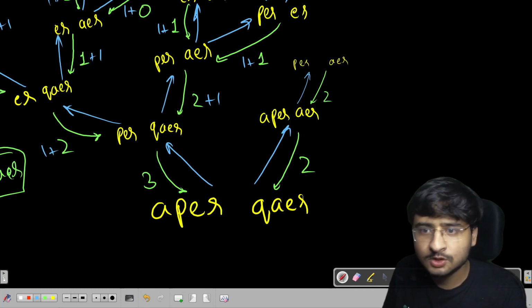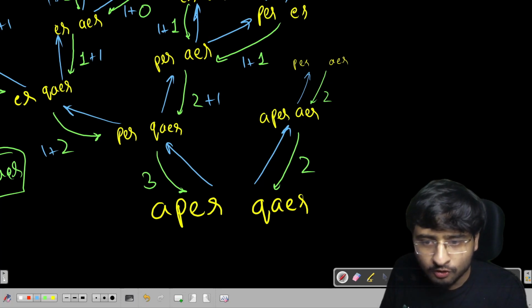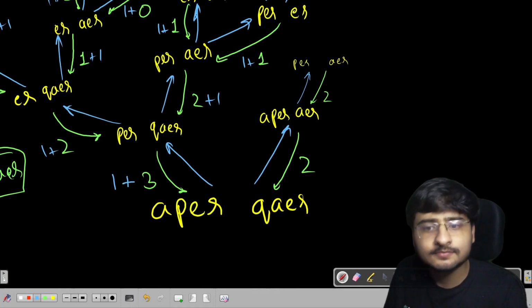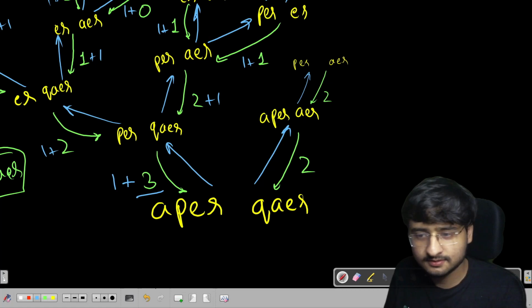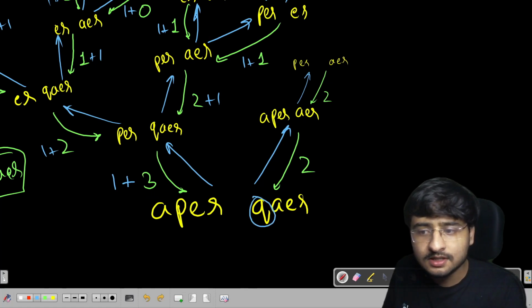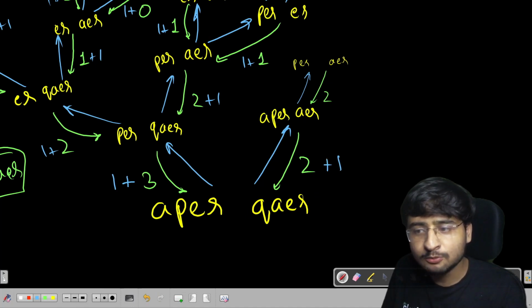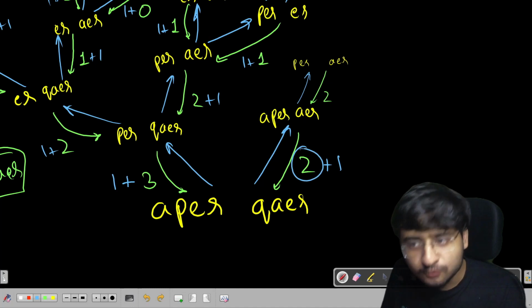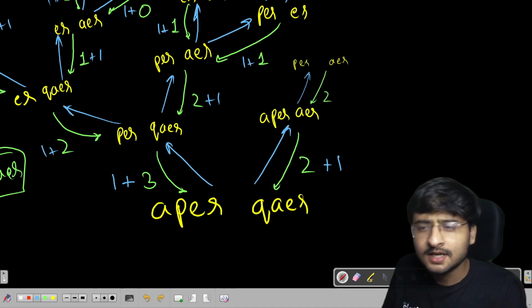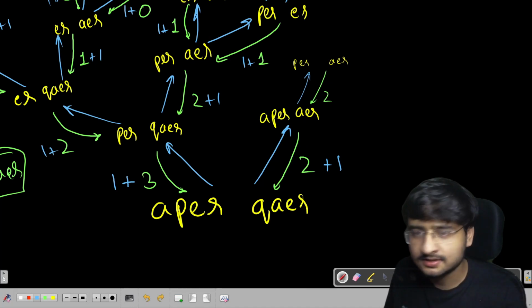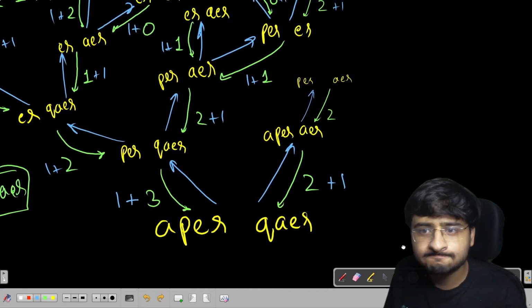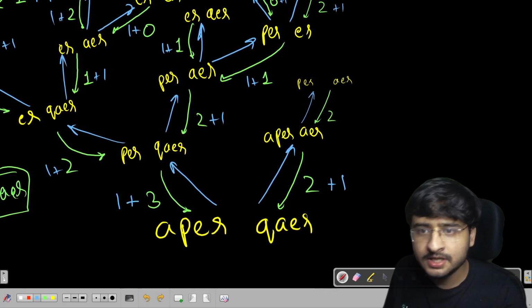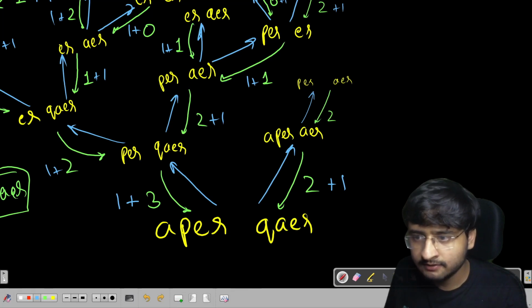So 1 move to delete A plus 3 moves to make the rest of them equal, or 1 move to delete Q and 2 moves to make the rest of them equal, right? How are we getting 2 moves? Let's see. PER and AER. Okay, have I made some mistake here?